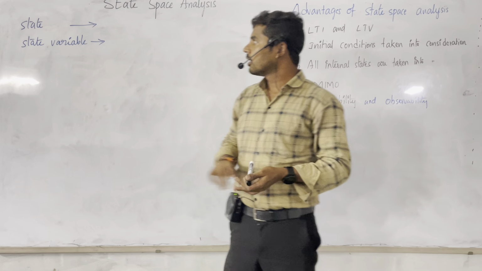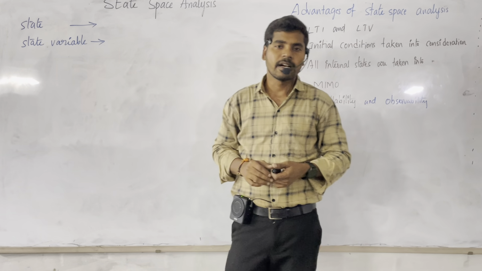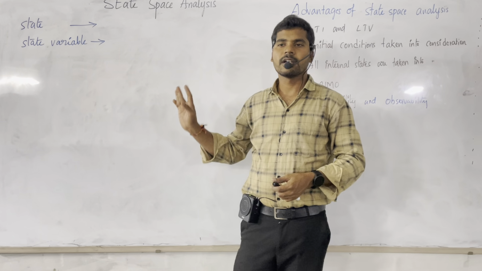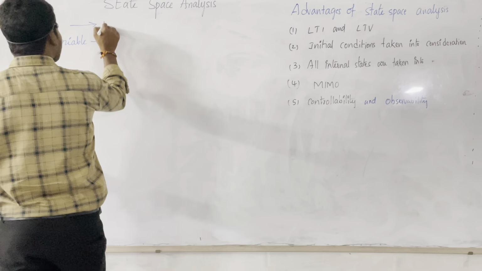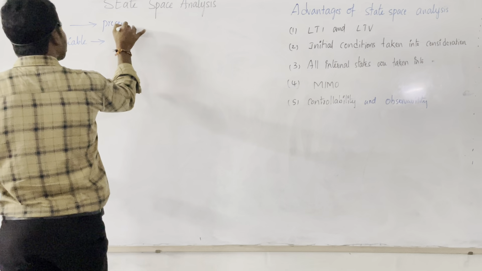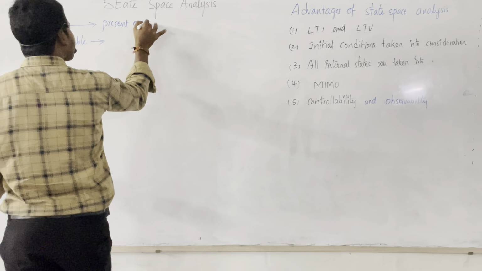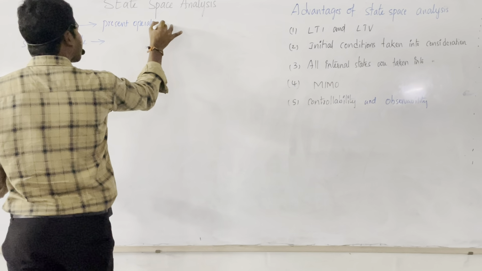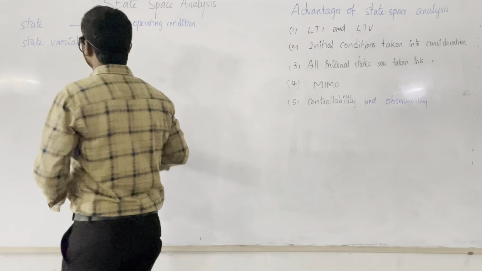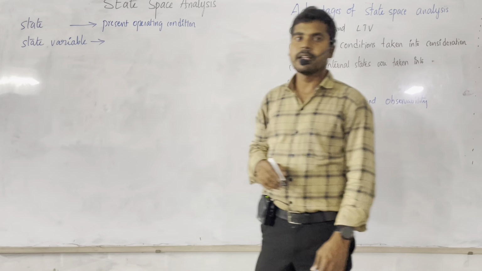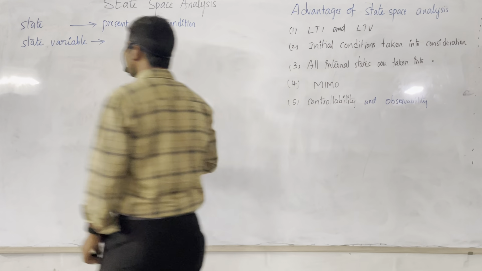State means the present operating condition of the system, generally called a state. Then what is meant by state variable?